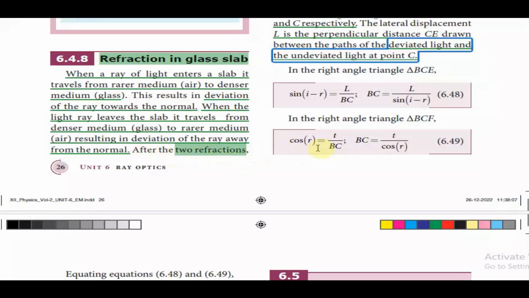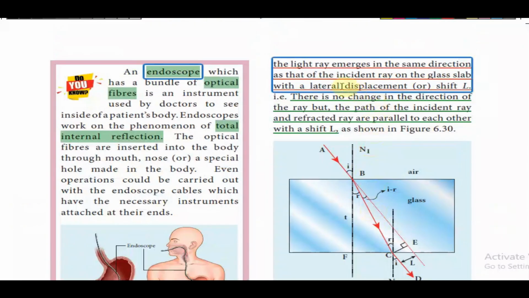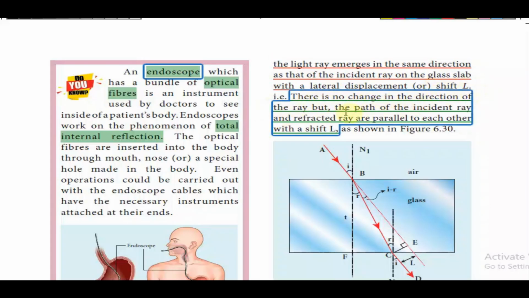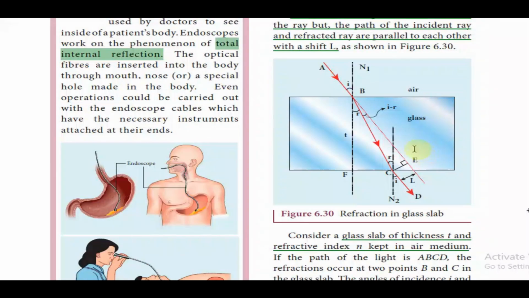After the two refractions, the light ray emerges in the same direction as that of the incident ray on the glass slab, with a lateral displacement or shift L. That is, there is no change in the direction of the ray, but the paths of the incident ray and the refracted ray are parallel to each other with a shift L, as shown in this diagram.